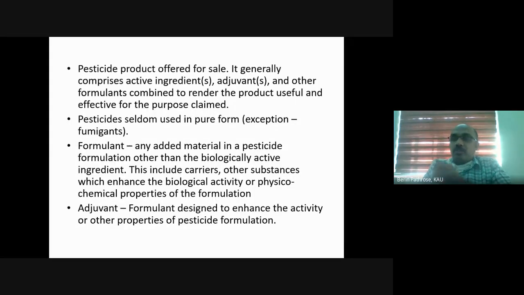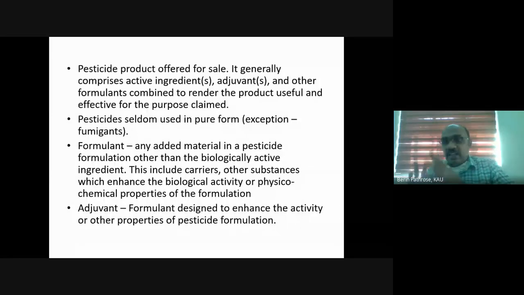So if you go for spraying water containing any pesticide, the water droplets may not stick onto the waxy coating on the leaf. So we may need an adjuvant to improve the spreading of the spray on the leaf surface.